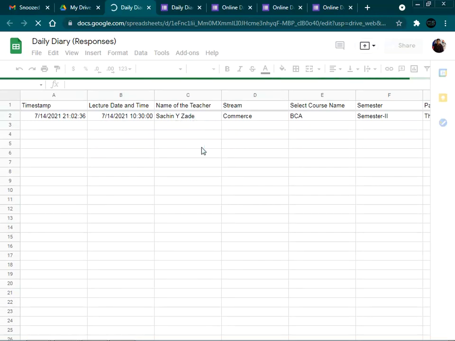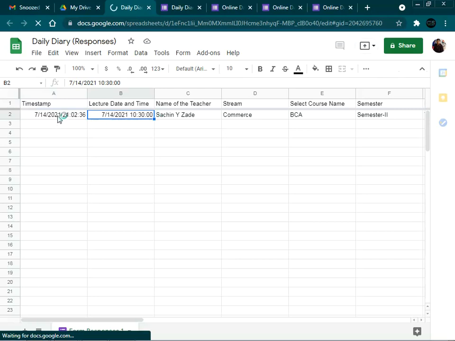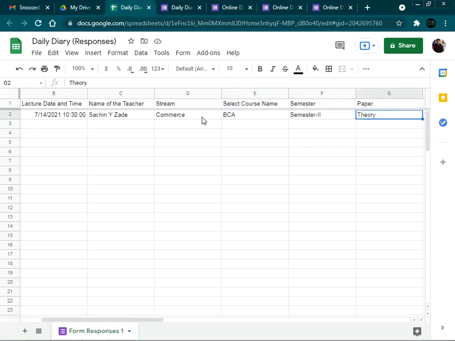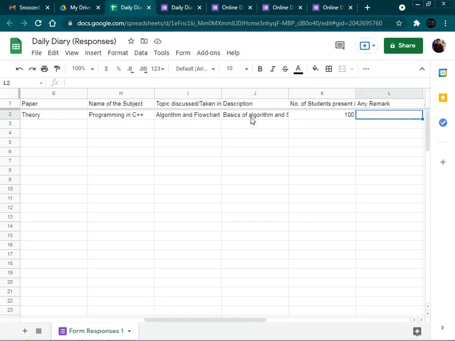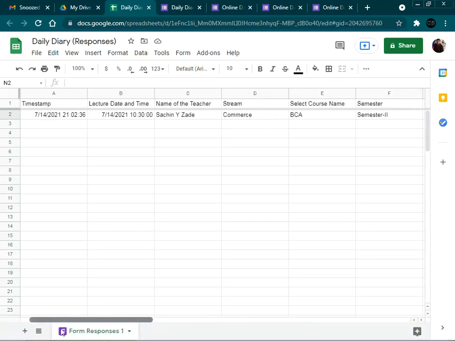This particular teacher has filled in the data regarding the 14th of July at 10:30, in the evening time duration. This is the name of the teacher. All the information filled in the form is reflected in this spreadsheet: name of the teacher, the class, semester 2 theory paper of the subject programming in C++, algorithm flowchart, and basic details on the number of students present in the class. So this sheet will be maintained properly, and it will contain the information regarding all the faculties of the college or the school itself.